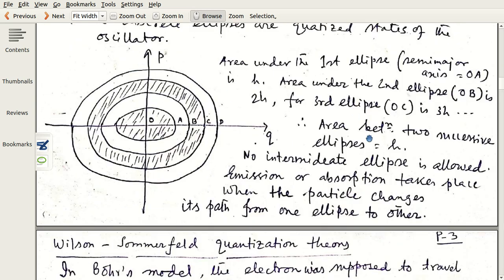And if you analyze the diagram, you will see that the area of the first ellipse, with OA as semi-major axis, definitely n equals 1, therefore its area equals h. Similarly, if you increase, then with OB as semi-major axis the area is 2h, and this part is OC, and so on: h, 2h, 3h, 4h, etc. As you go on increasing, it is written here.